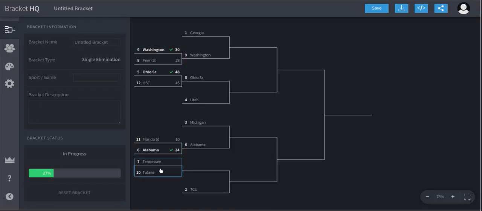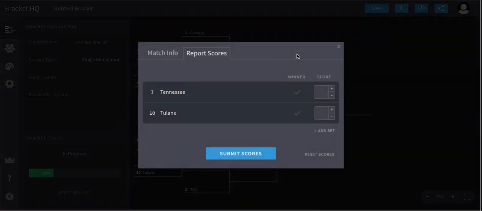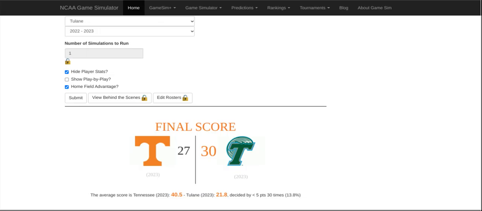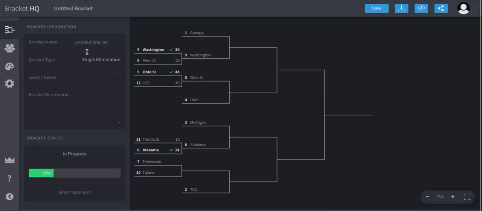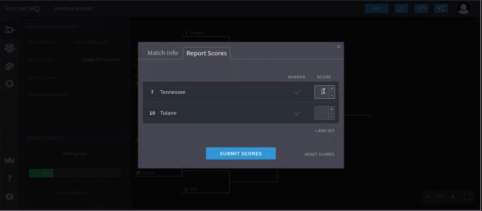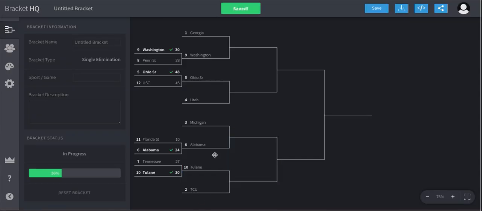Our first upset and a shocker. I wouldn't really call Washington and Penn State an upset, but this one, man oh man. Who knows with Tennessee? They always lose. They're not good. Score is 27-30. Tennessee is going to lose in round number 1.